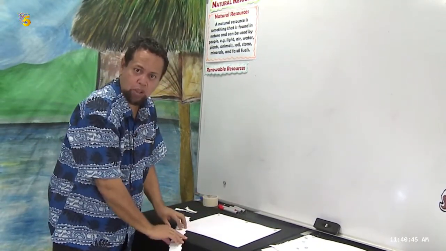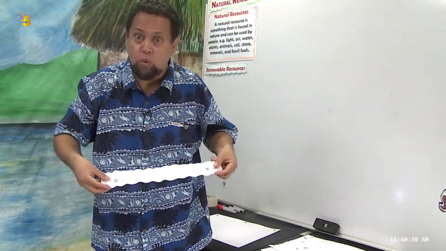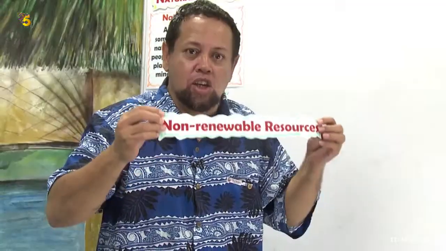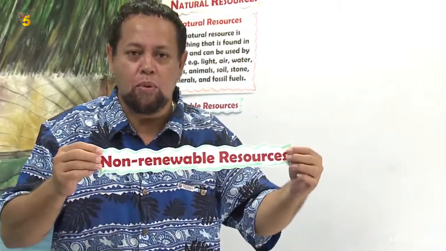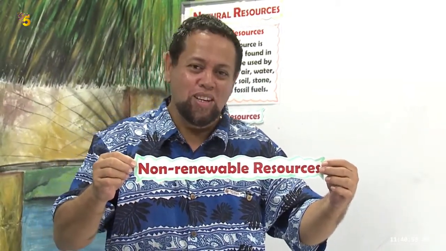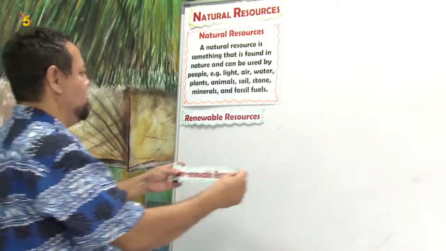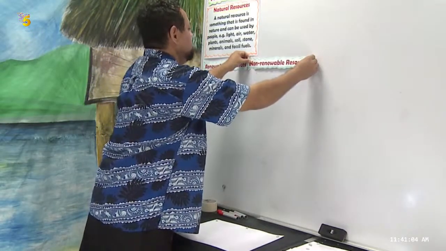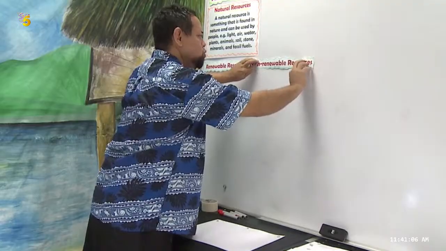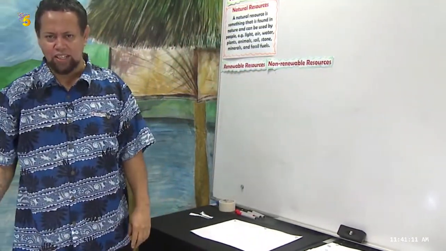Guess, what's the next one? Yes, it's non-renewable. Non-renewable resources. See, the things that are found in nature are classified into two groups. See how it's done?